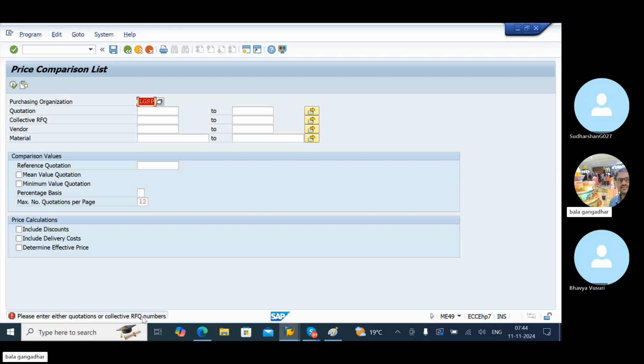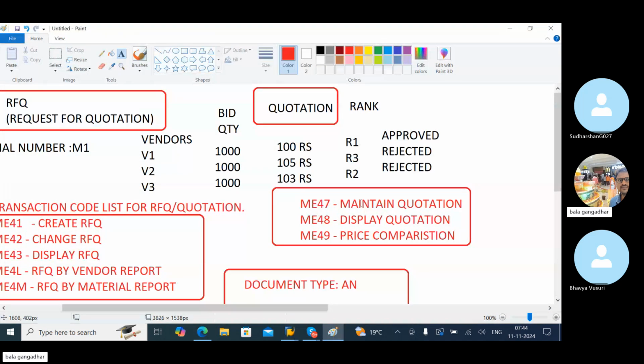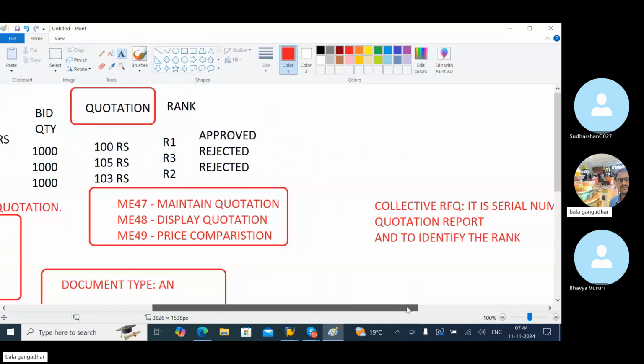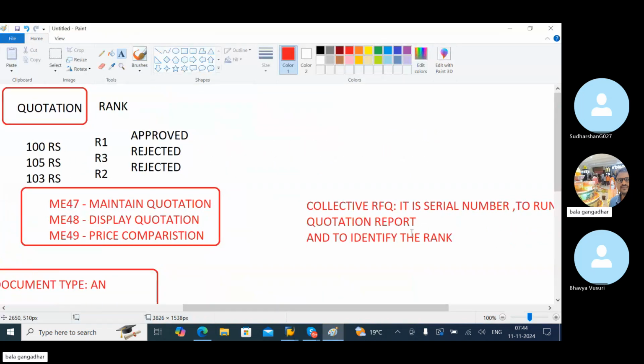See, directly it won't execute here. It is asking, you can enter either quotation numbers or collective RFQ numbers. Meaning without a collective RFQ number you cannot generate. That's why I told you the collective RFQ number is a serial number, which is used to run the quotation report.